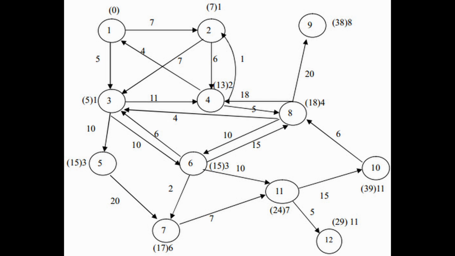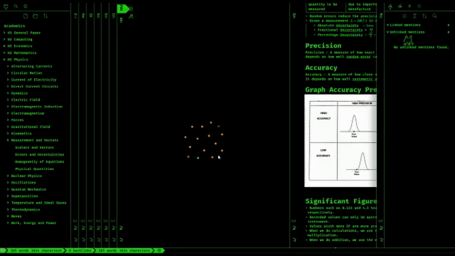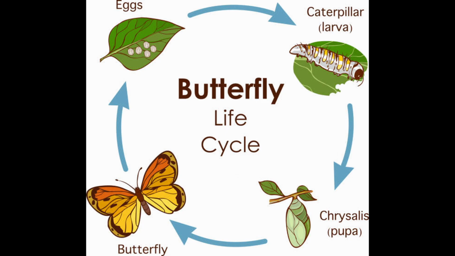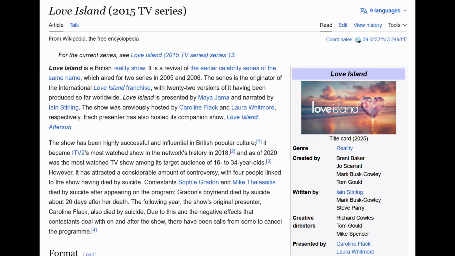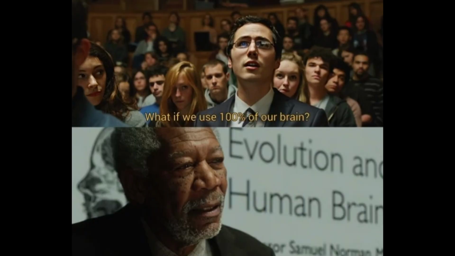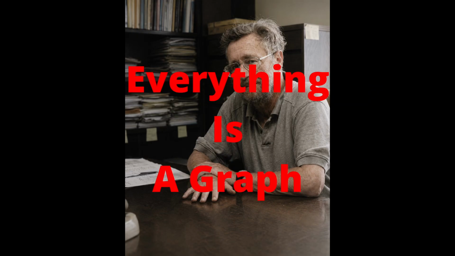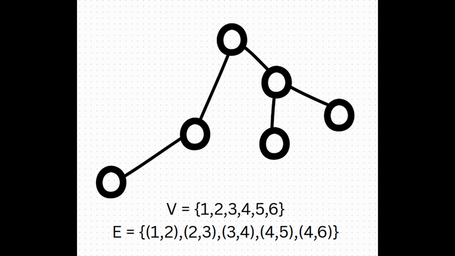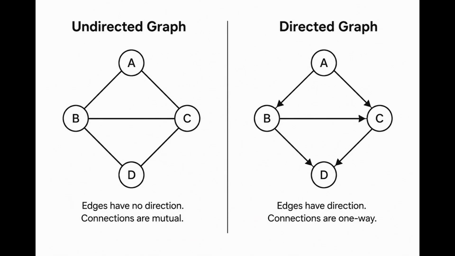Some examples include train systems, to-do lists, knowledge bases, the SCP archive, a life cycle of a butterfly, or even keeping track of all of the relationships on Love Island, which by the way is impossible for a regular human brain. As Dijkstra famously never said, everything is a graph. Kinda. We can represent a graph like this. One area stores what the vertices are, while one stores the relationships within them, otherwise known as the edges. Straightforward, right?